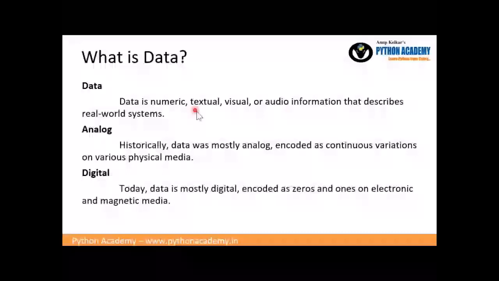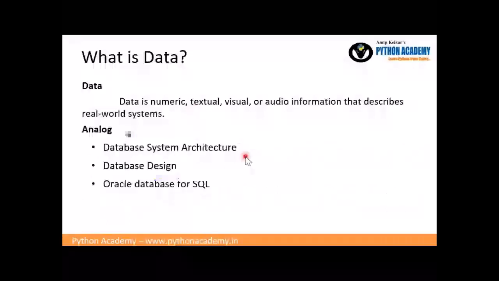In data, again, two kinds of division are there, specifically analog and digital. Historically data was mostly analog, encoded as continuous variations on various physical media. Now there are no analog machines, but previously analog ways of storing data were there, which consumed a lot of energy. So many things were there, but that is just history. Now the future is digital.